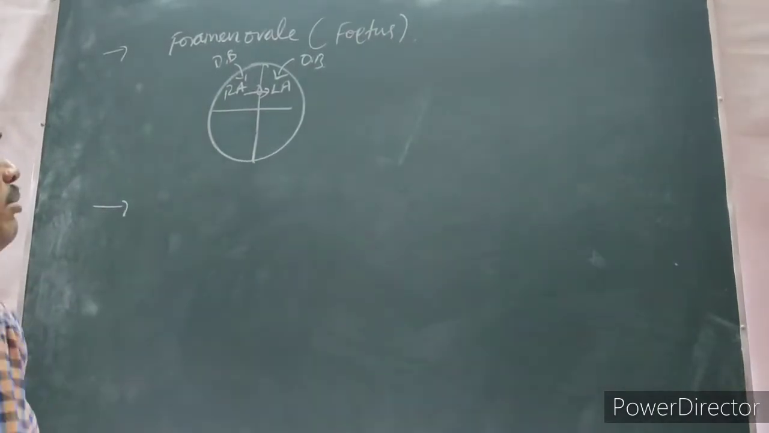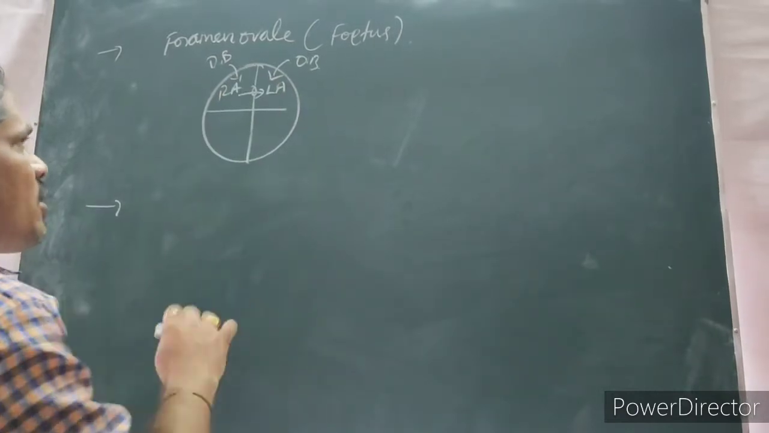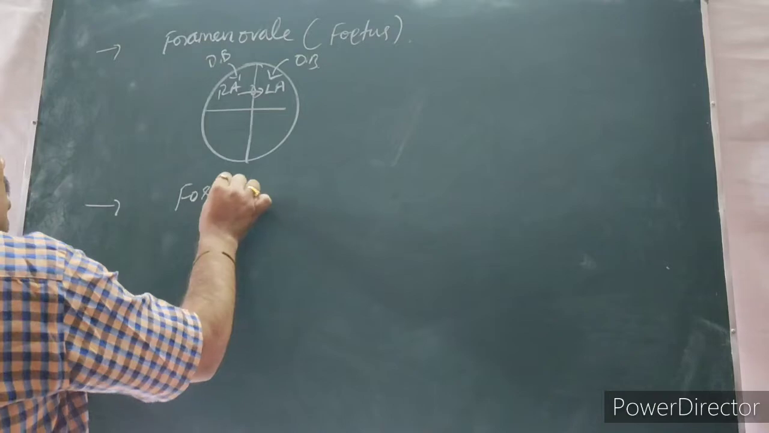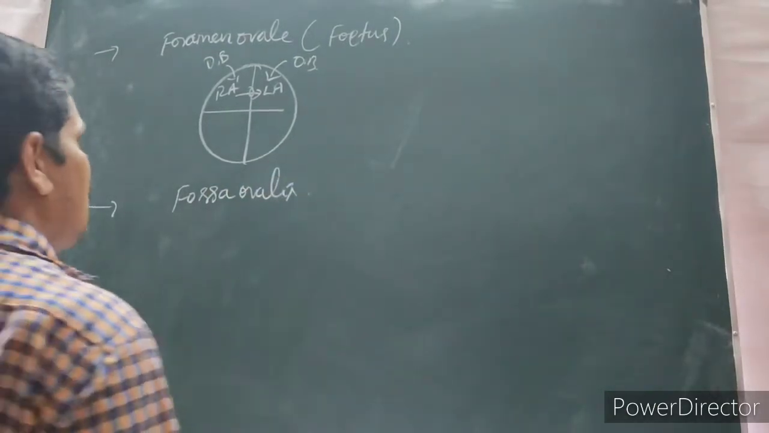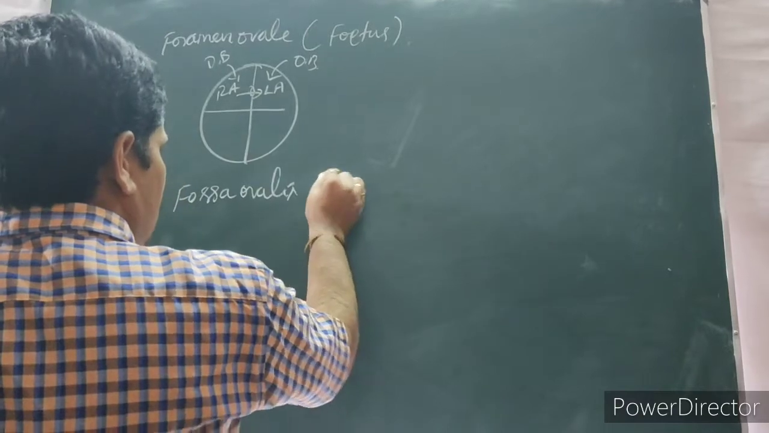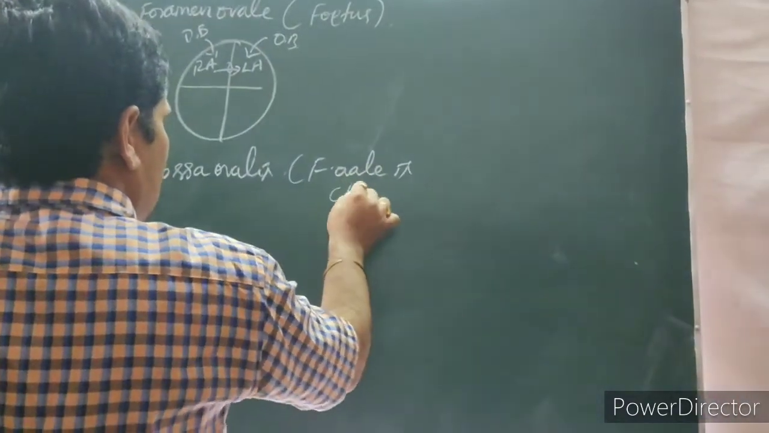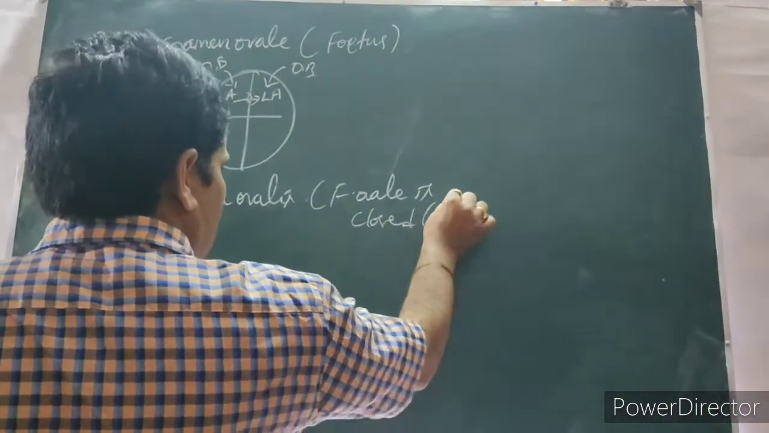Later, at the time of the birth of a baby, what happened? This foramen ovale is going to be closed. That is only called as fossa ovalis. What is the meaning of that? Foramen ovale is closed. When is it closed? At the time of birth.